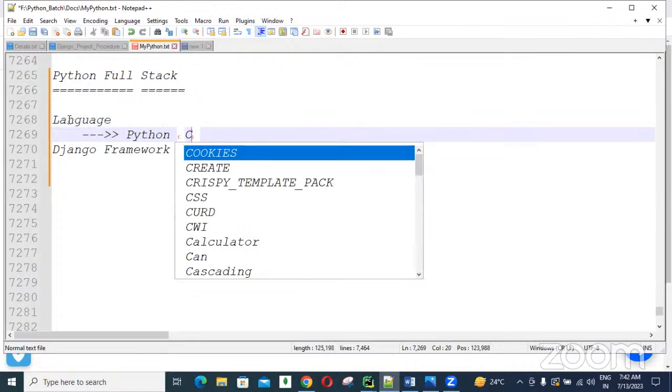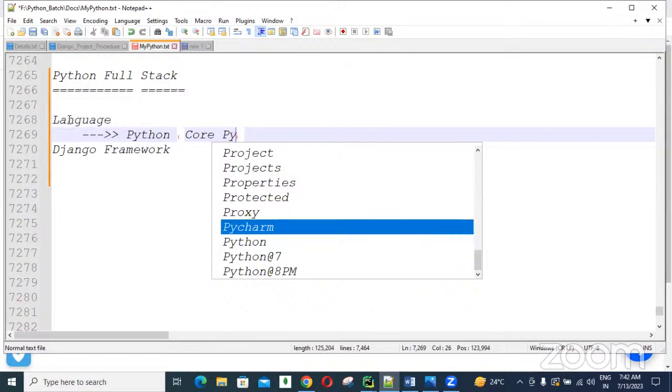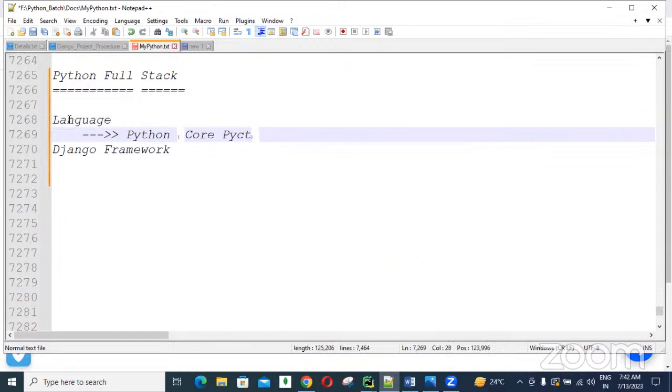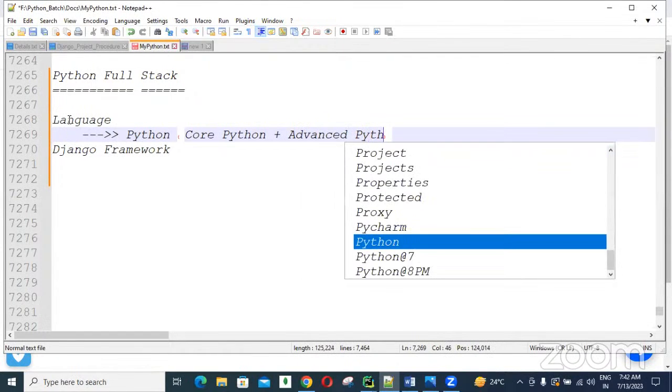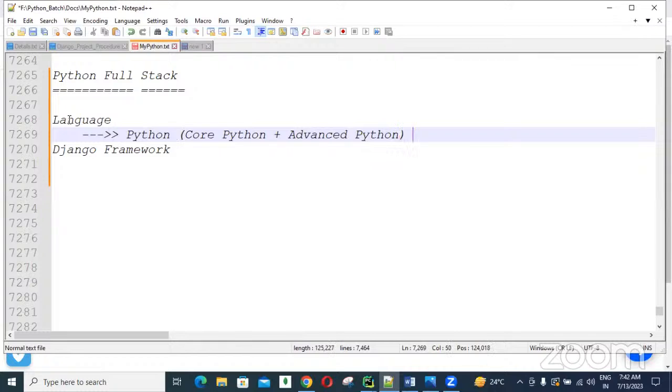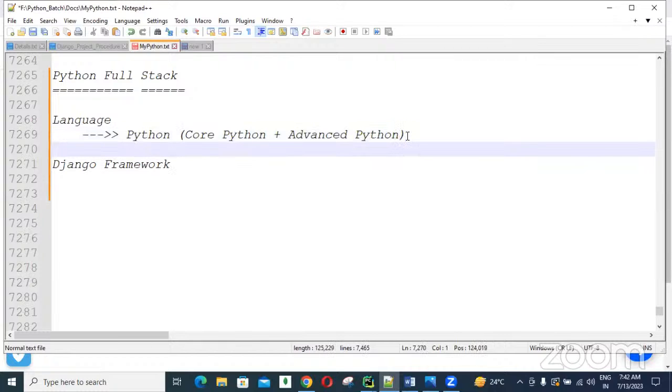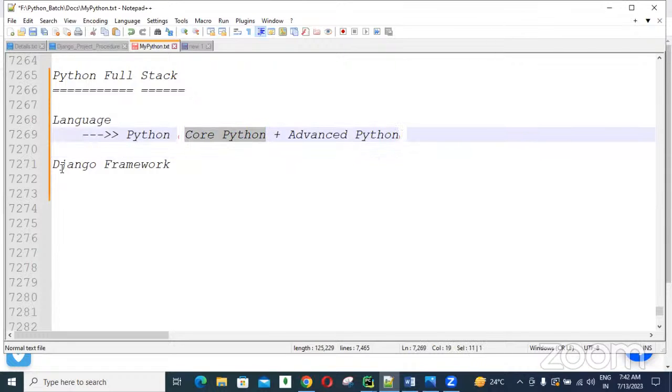In this Python, core Python plus advanced Python, guys. These things we need to learn. So I hope you guys have already completed all these things. At least core Python you need to complete if you want to join the Django framework, guys.